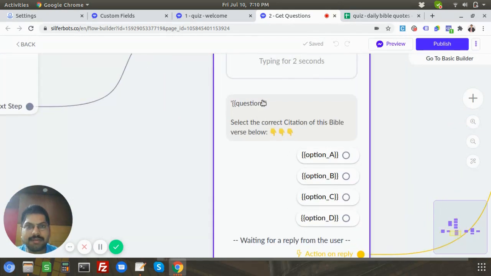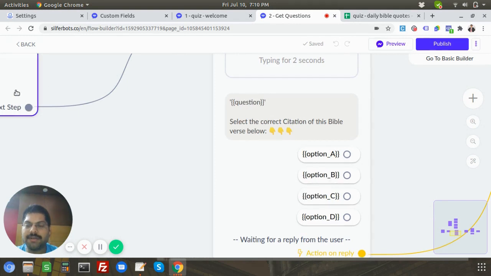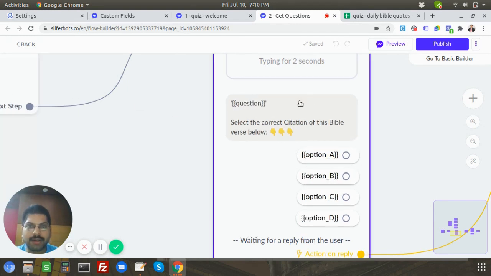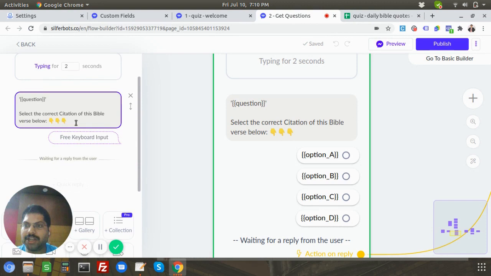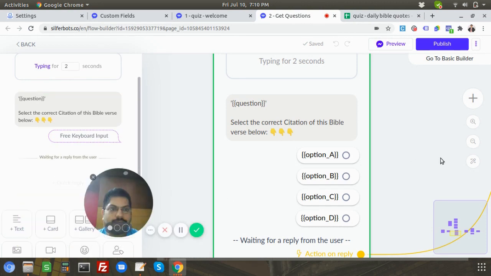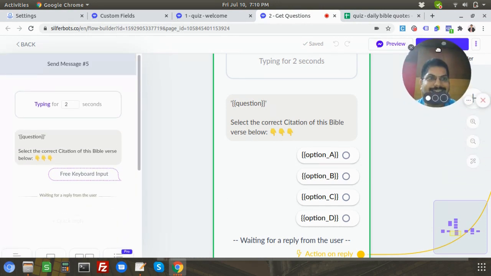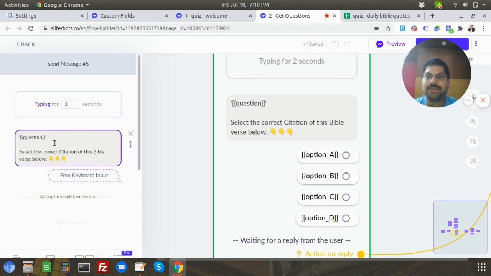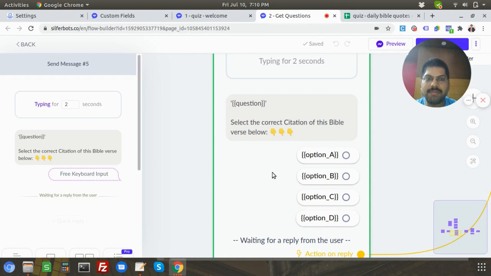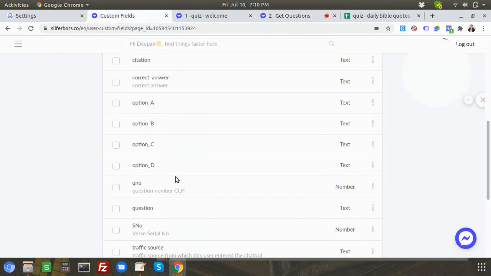Again, this is a custom field, question. Whatever data is being pulled from the Google Sheet will show up here. And then, okay, this is interesting. Let me show you this. What I've done is I've used a user input block. Let me move myself to this side. I've used a user input block because I'm going to have options A, B, C, D, multiple choice options, and whichever option you click on has to be saved to a custom field called chosen answer. I think I missed that chosen answer. Where is it?